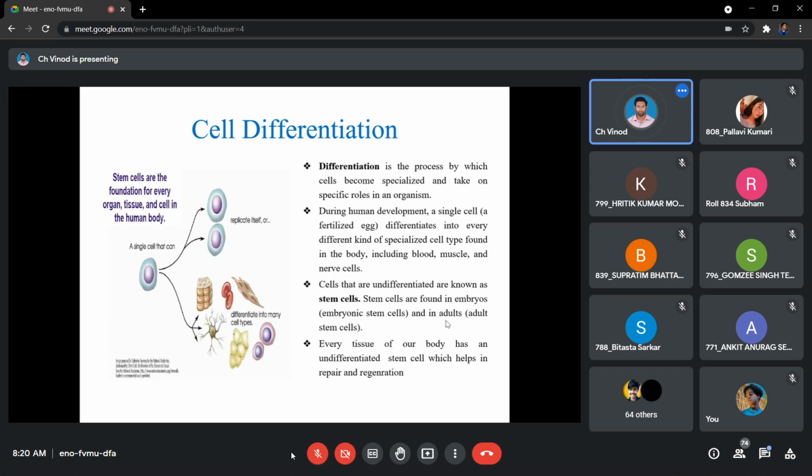Now we have to reproduce all the body parts with all the cells and all the tissues. हमारे body में सिर्फ 4 या 5 cells नहीं है, right? Just look at the brain itself, we have different categories of cells in it.